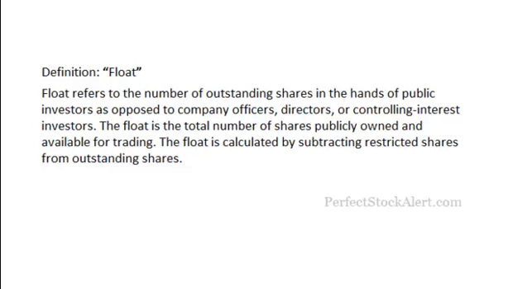Okay? The float refers to the number of shares outstanding in the hands of public investors as opposed to company officers, directors, or controlling interest investors. Remember, outstanding shares are counting the float as well as restricted shares. So the float is the total number of shares publicly owned and available for trading. The float is calculated by subtracting restricted shares from outstanding shares. And that total remaining would be just the float.